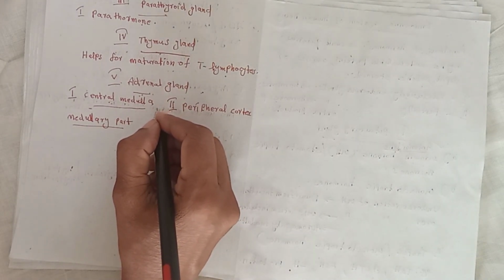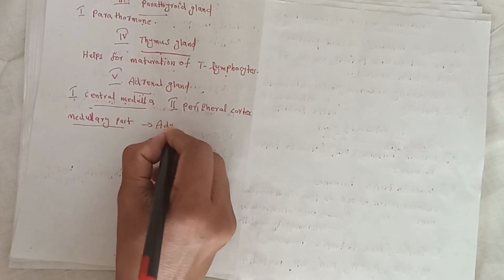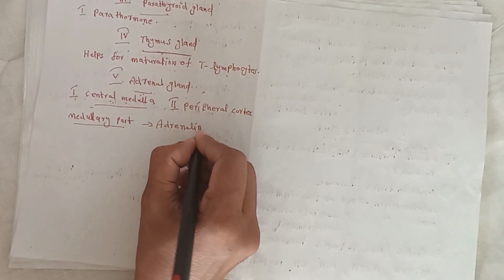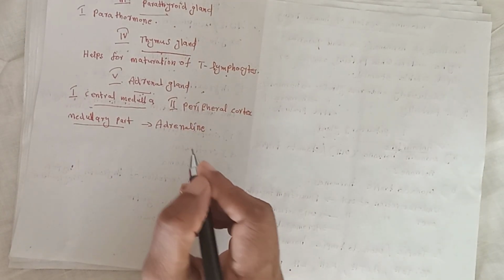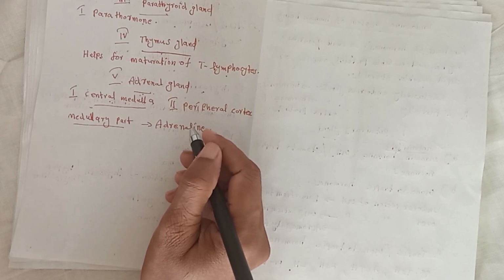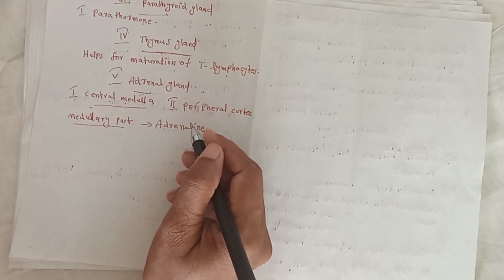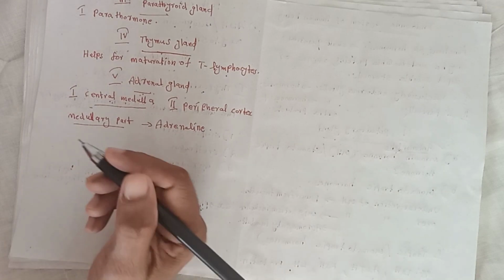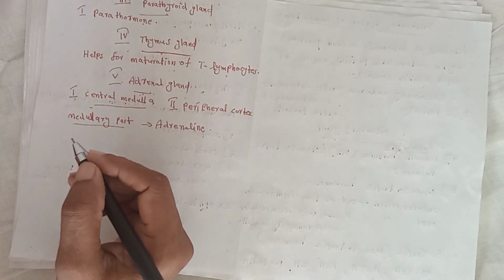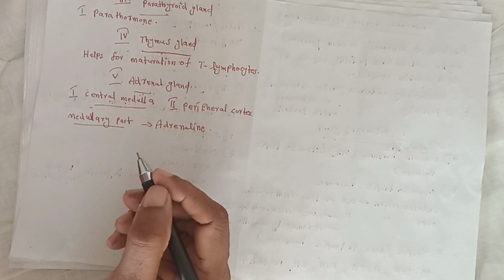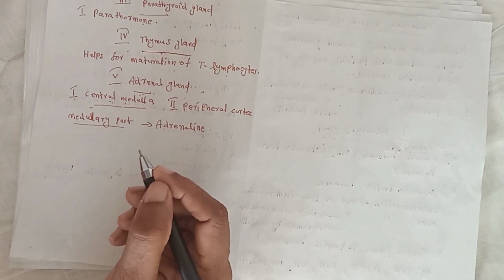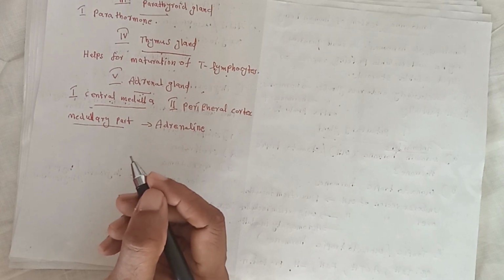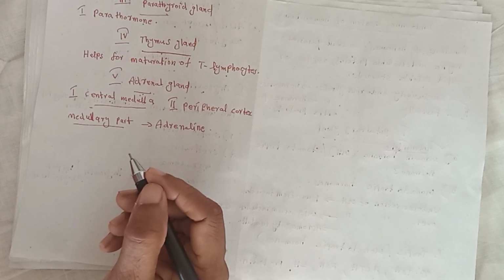This adrenal medullary part secretes adrenaline. The functions of adrenaline include increased heartbeat accompanied by an increase in blood pressure. Second function, increases blood supply to muscles at the time of emergency. Third function, release more glucose to blood from liver.